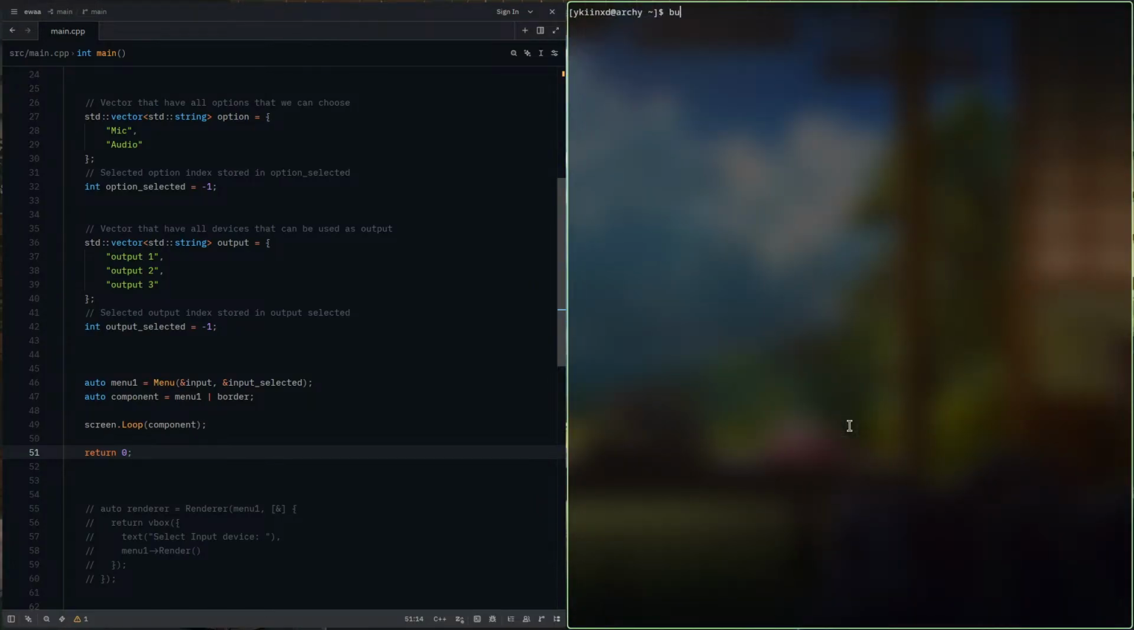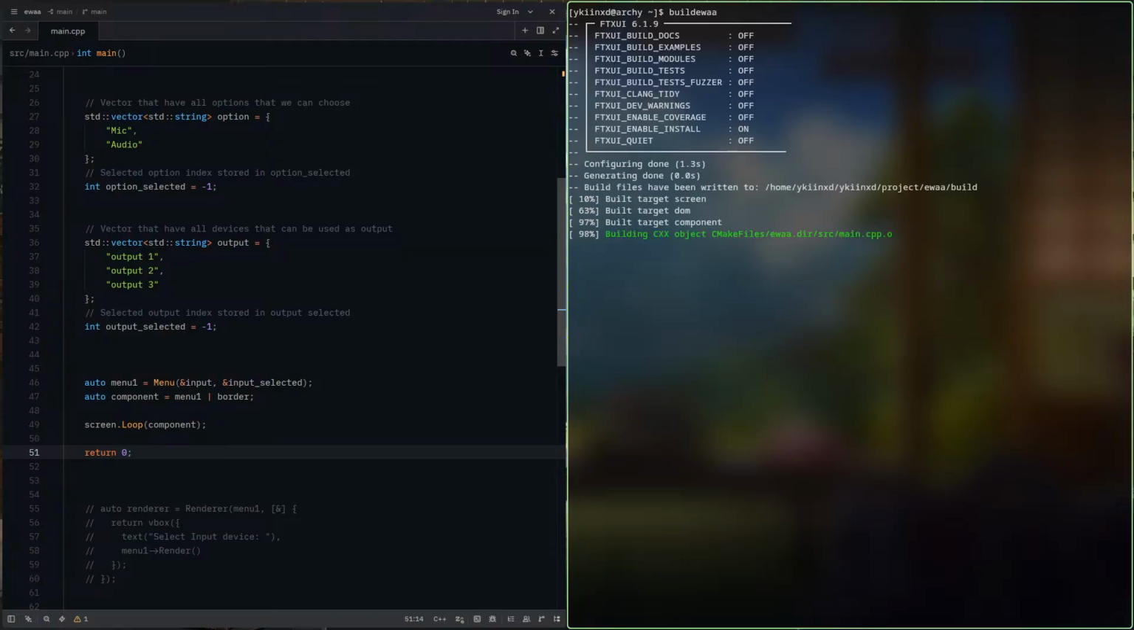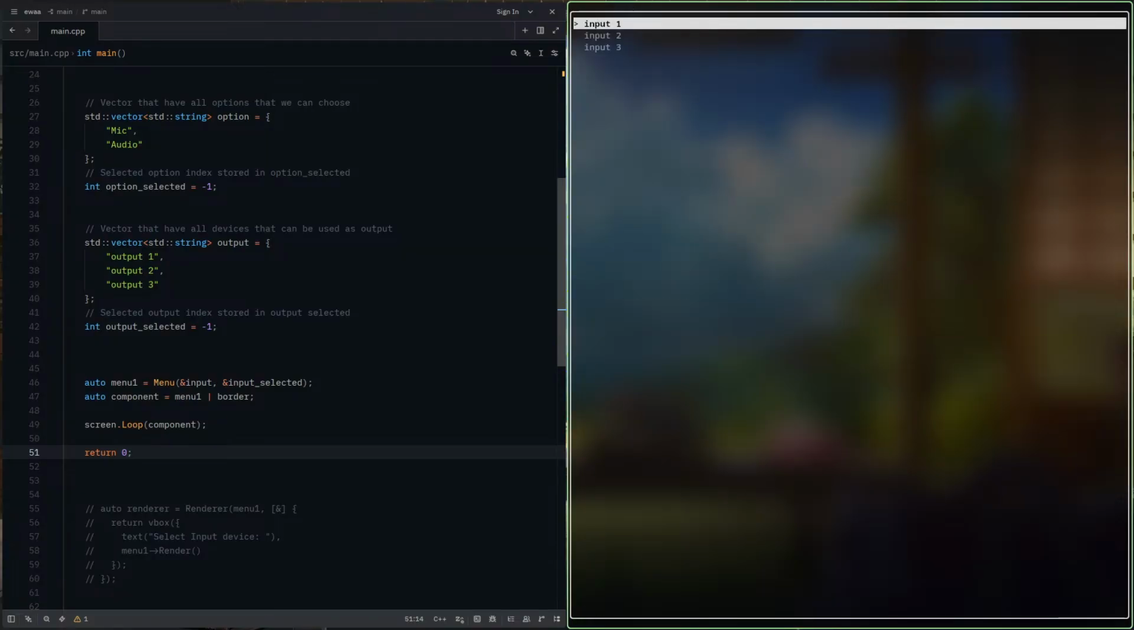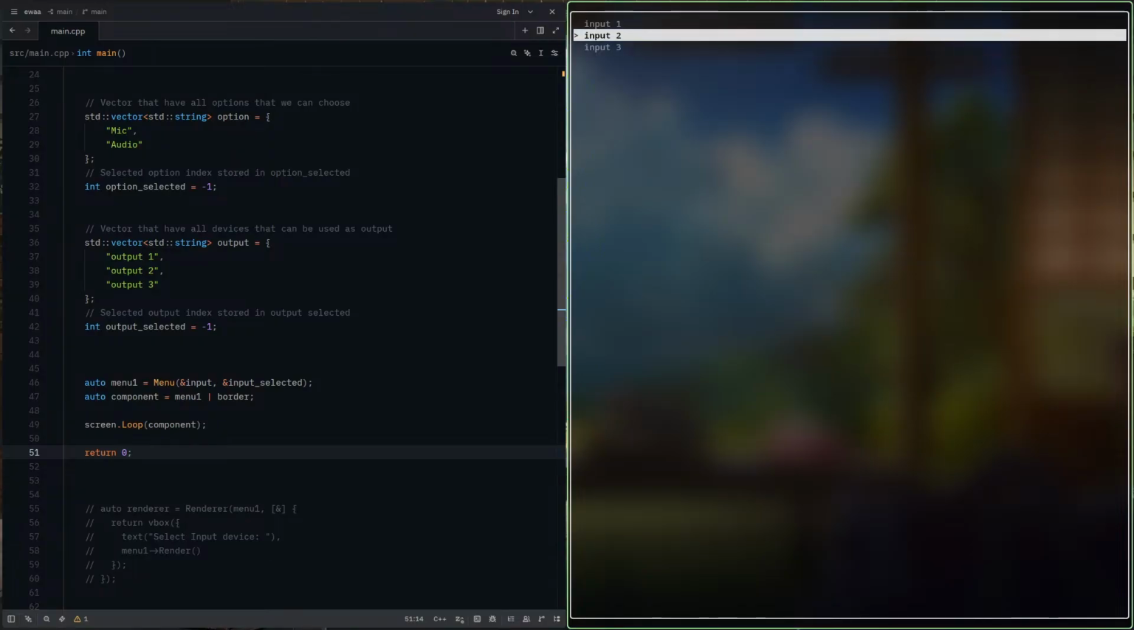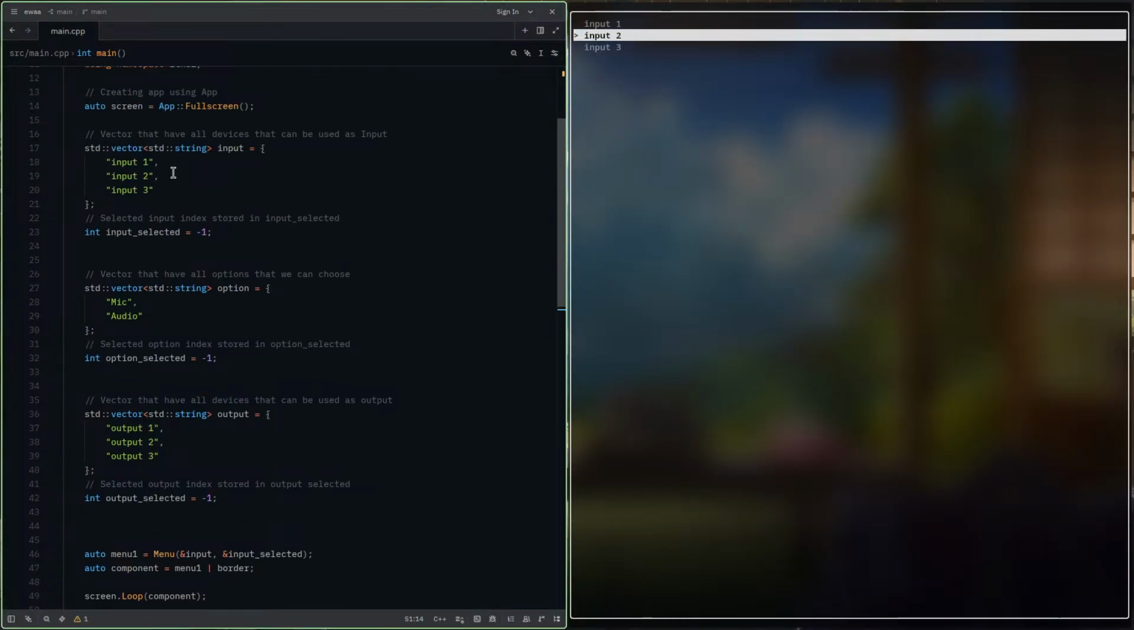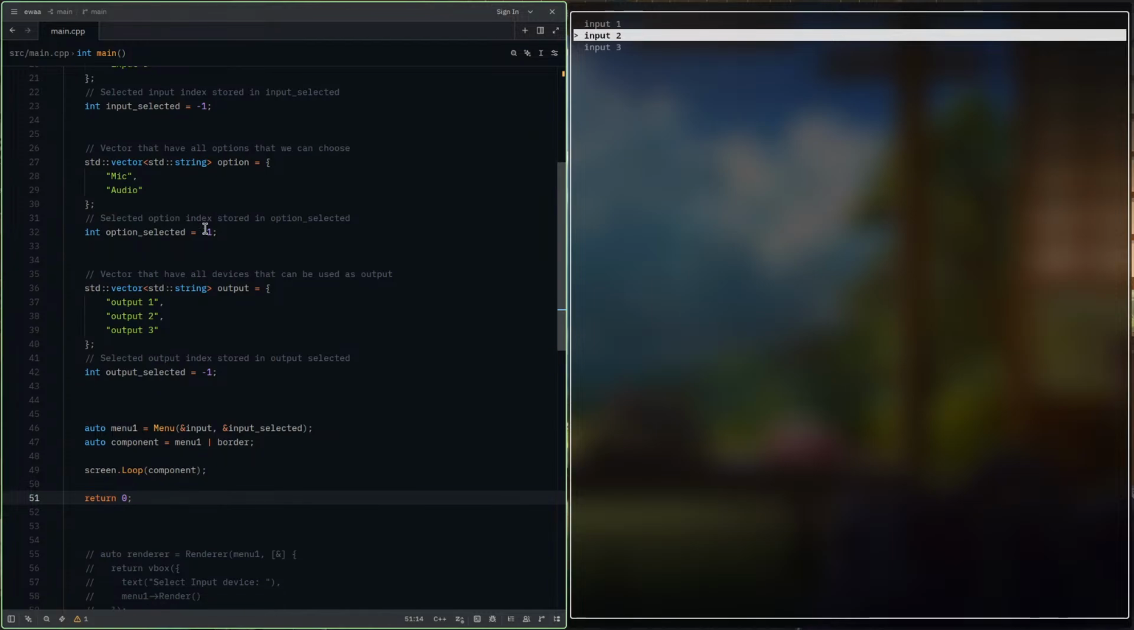Now let's build ewaa. Ewaa is built, sorry. Okay, so now we are seeing this input here.